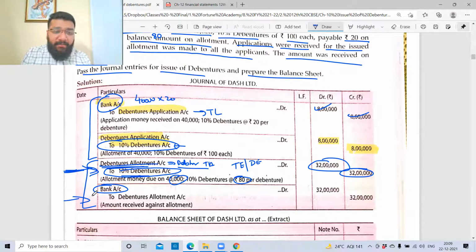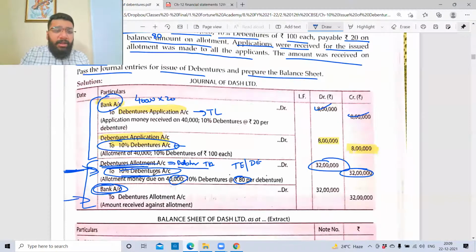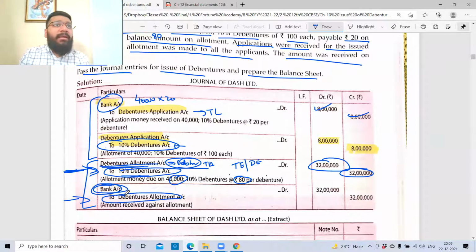So when the money is received, bank account is debited. When the debtor is giving us the money, guys, what is the entry? Bank to debtor, no? Same way, when the person is giving me the money, you will reverse this debtor, that is the temporary asset, by giving a credit. To reduce the asset, I need to give a credit. And in bank account, I'm giving a debit. So bank account debit to debenture allotment. This entry is exactly the same as your share. No change. If you're clear with this, I'll go forward.